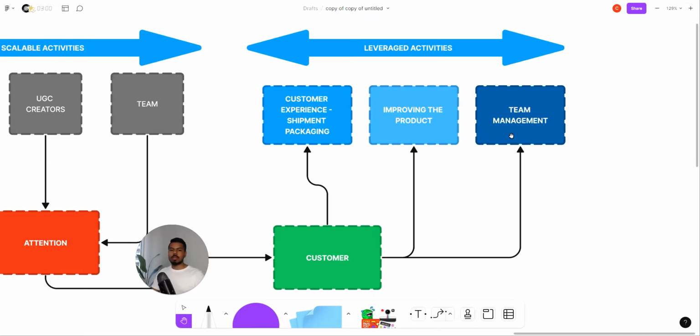Once you build a good relationship with team members and your brand is scaling through the full process that I laid out, then 100% you would need more people looking into your brand and taking care of it for you, so that you can chill out. You can do whatever you want. You can spend time with family. You can buy the products that you always wanted to. You can drive the best car that you want to. You can take a vacation whenever you'd like. And that all comes from doing leveraged activities. If you can put in effort today and it compounds for the future, then that's a leveraged activity.